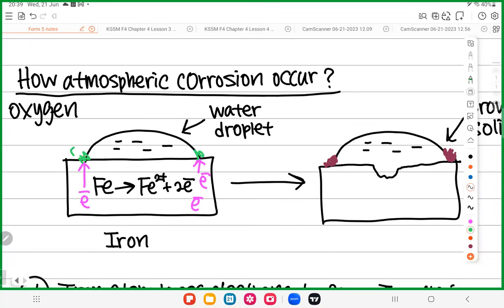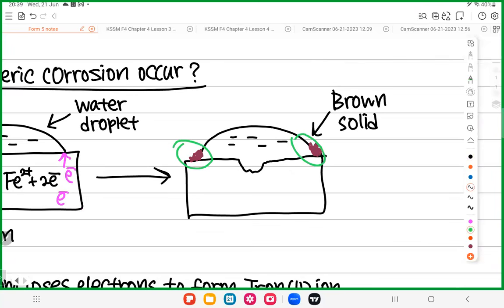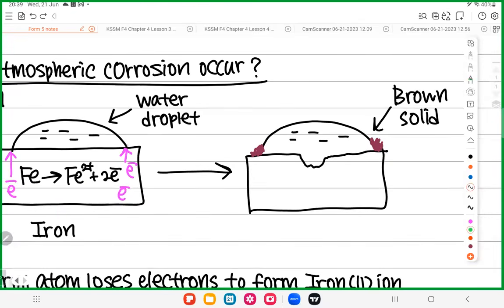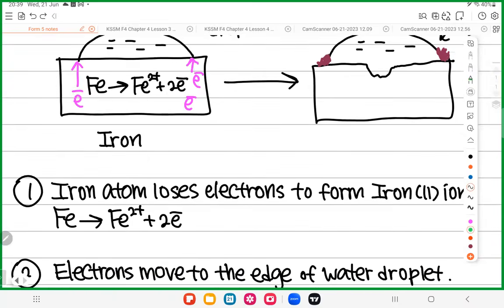When this green substance is exposed to air, it reacts and becomes rust, which is the brown color. That's why at the end of the day it is this. So that's why you see this: initially it should be green, and only then does it become brown. Okay, so that is everything you need to know about atmospheric corrosion.